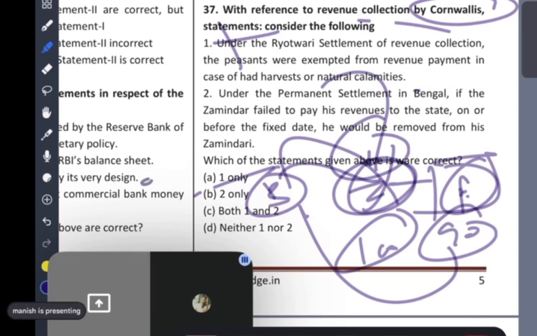Yeah, after the permanent settlement was announced, of course they will protest. What is the name of the protest, Manish? Like the farmers have protested, na? Zamindari Abolition Act. So guys, this is common sense. Actually, you guys are not using your common sense here. I mean, if the Zamindar is not loyal, not giving regular payment, he can be removed. Common sense.